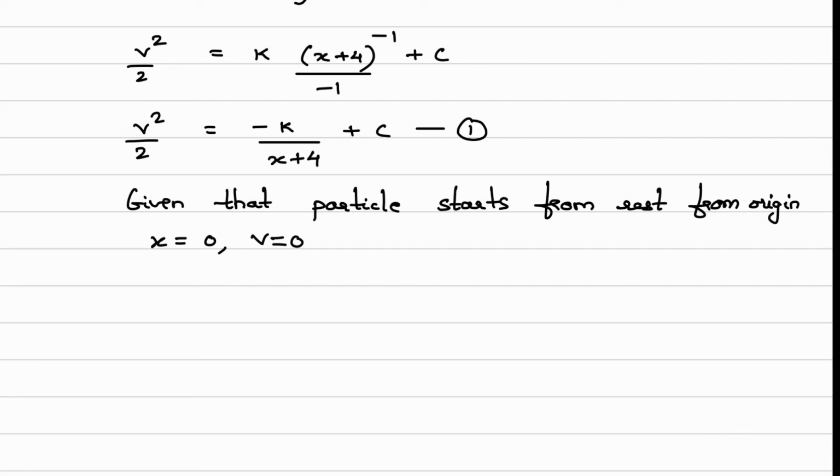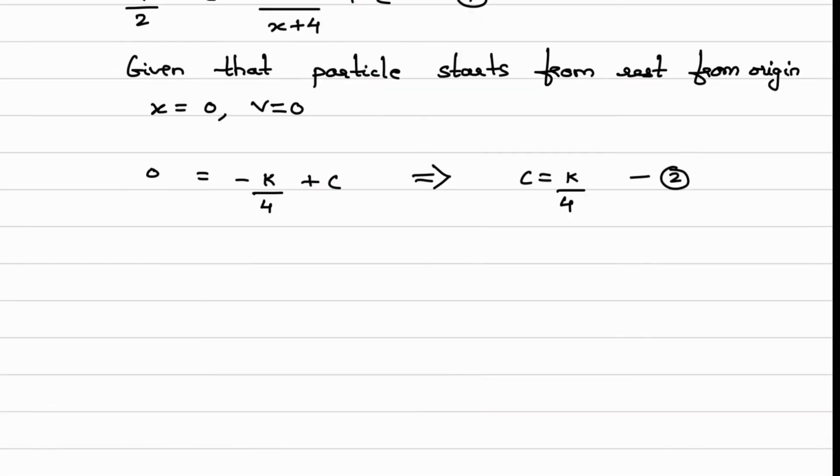Now substitute these values in equation 1. What we will get? Left hand side will be 0, equal to, x is 0, so minus k upon 4 plus c. So from here we will get the c value. c is equal to k by 4. This is equation 2.